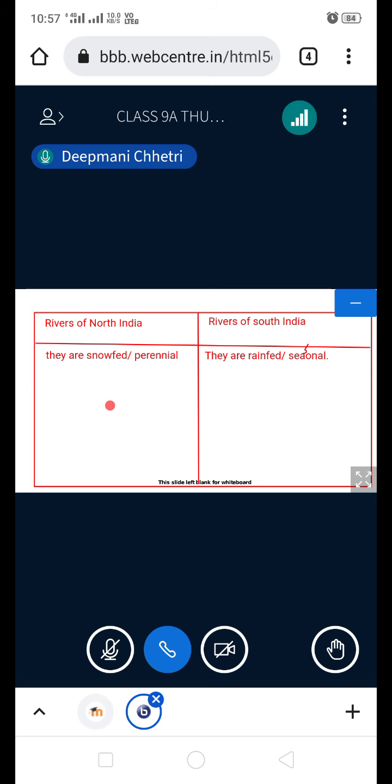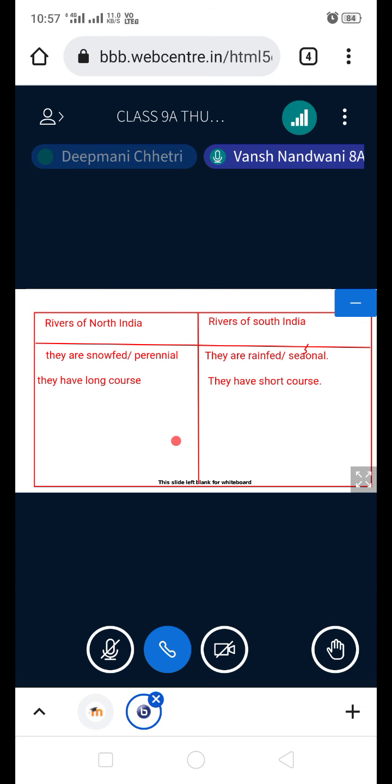Now go with the second point. Write down: rivers of North India, they have long course. Rivers of South India, they have short course. Finished?